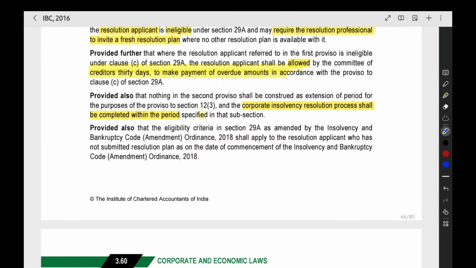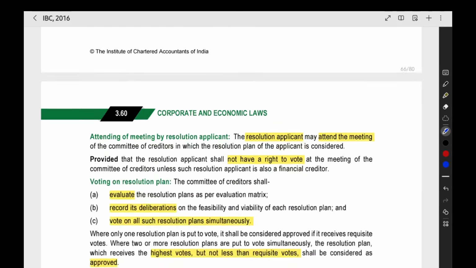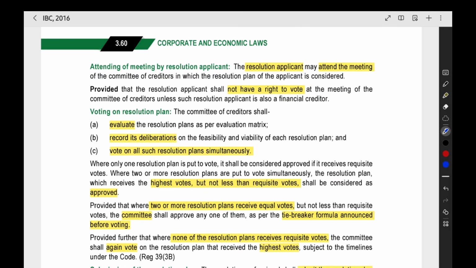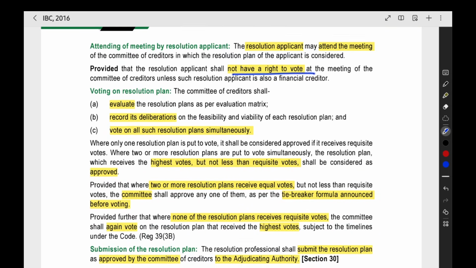Then the CIRP process shall be completed within the period specified. Okay, so now they have given that. Now the next point: the resolution applicant who has given the plan can also attend the meeting. He will not have the right to vote. He can just attend the meeting of the committee of creditors where the resolution plan is discussed. He will not have a right to vote.